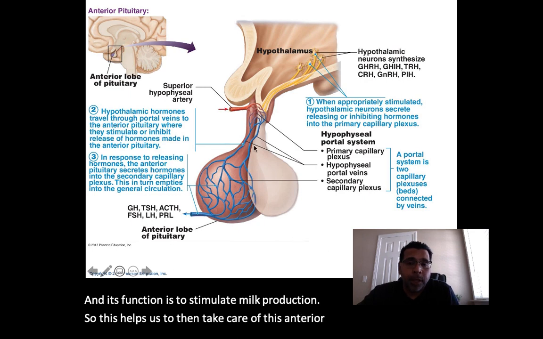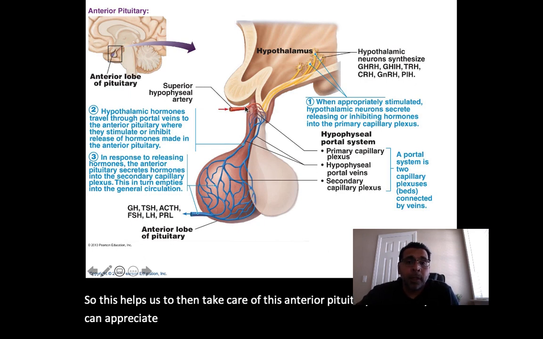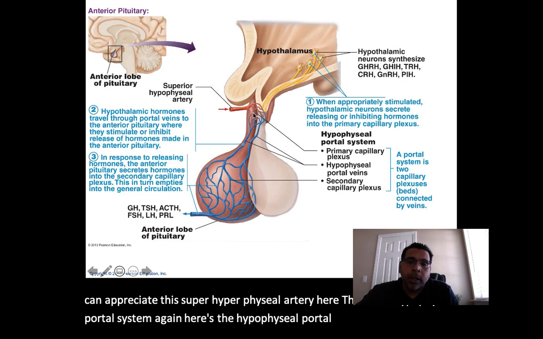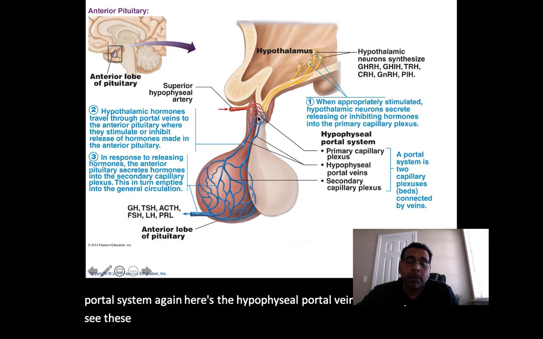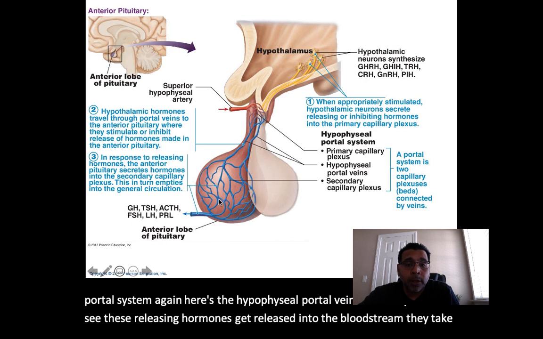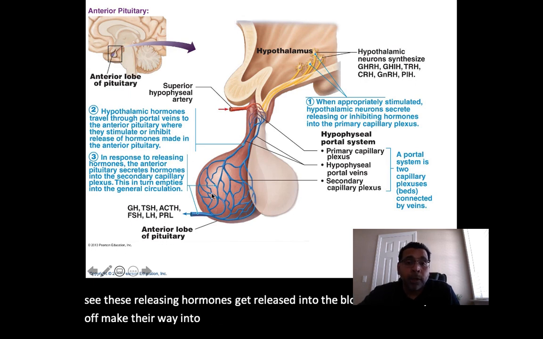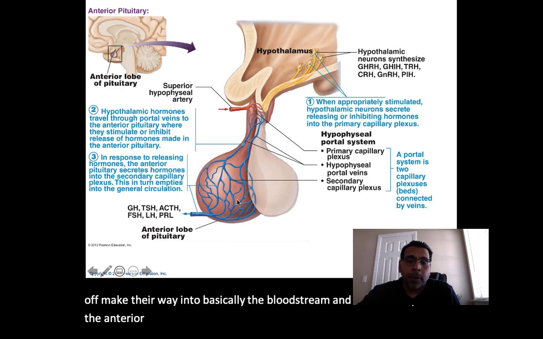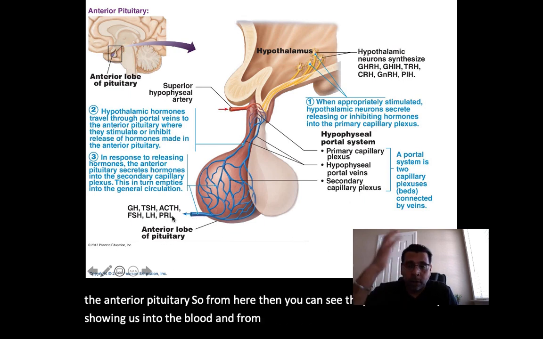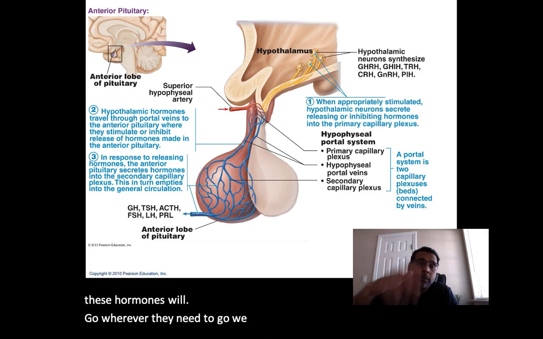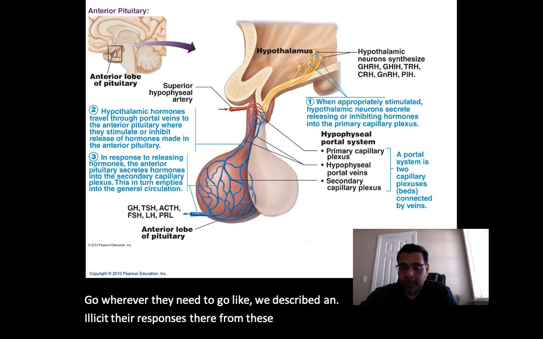Now here you can appreciate this superior hypophyseal artery. This is the hypophyseal portal system, and here are the hypophyseal portal veins. So here you can see these releasing hormones get released into the bloodstream. They make their way into the bloodstream and on their way over to the anterior pituitary. So from here they'll take off, like they're showing us, into the blood, and from the blood these hormones will go wherever they need to go, like we described, and elicit their responses from these target cells.